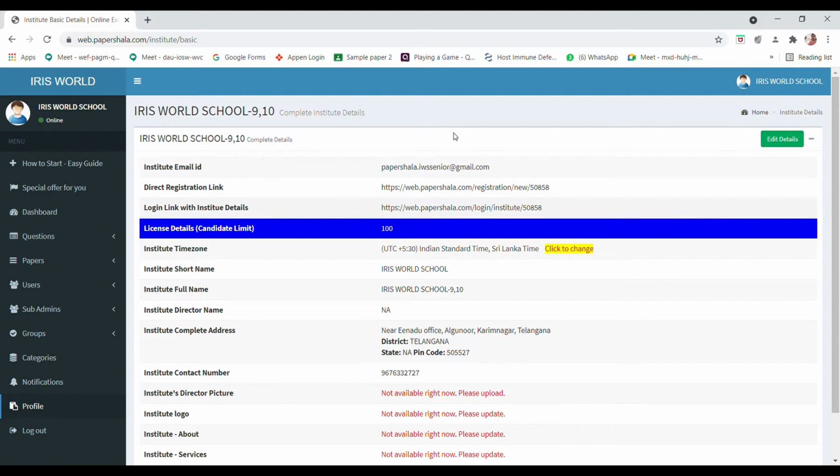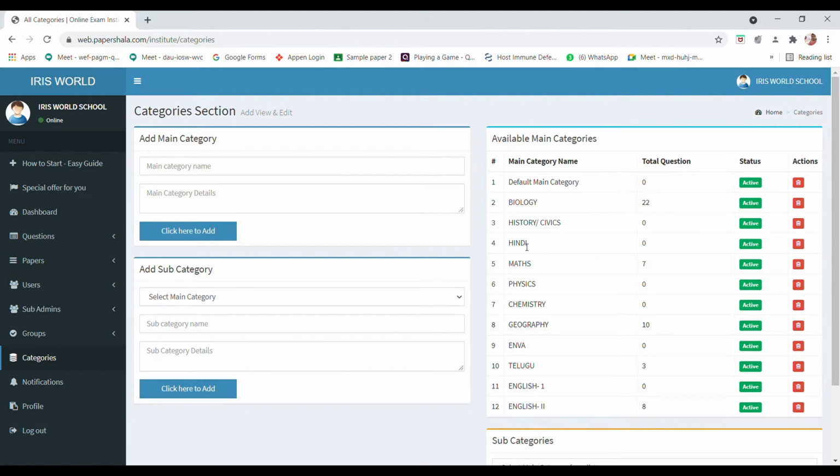Then for the students, you will be sending this direct link so that they can register themselves to Papershala. So this is how the students can register here. Now coming to the categories, we are maintaining our own categories, all the subjects, as it is an ICSE school. We have all the subjects here. So all the 11 subjects, you can see the default main categories or the default subject group in Papershala itself, and the remaining subjects here: bio, history, English, maths, physics, chemistry, geography, like this.